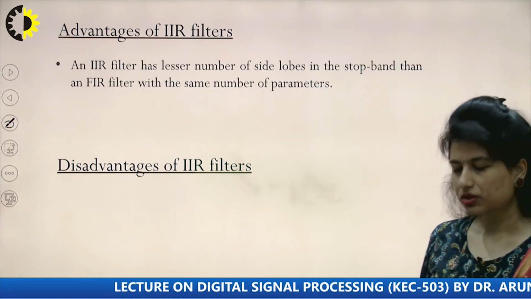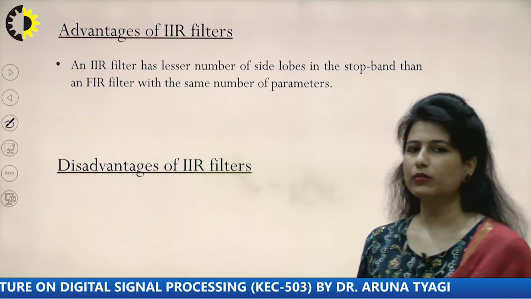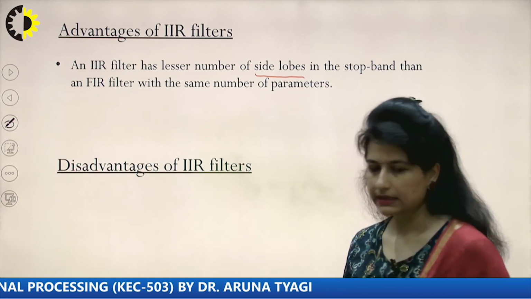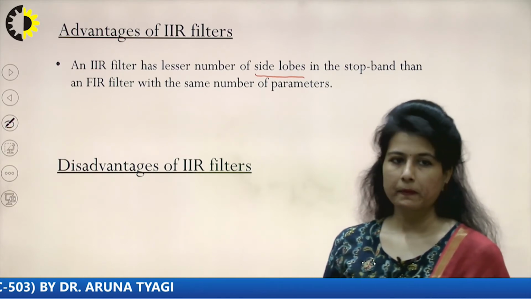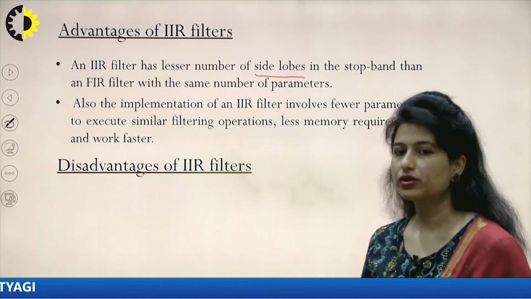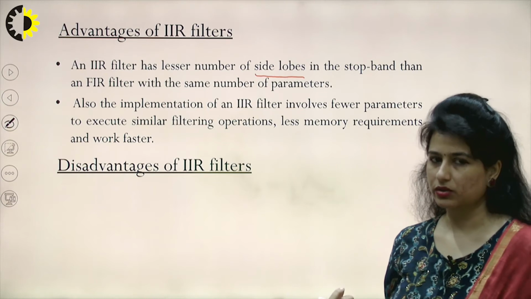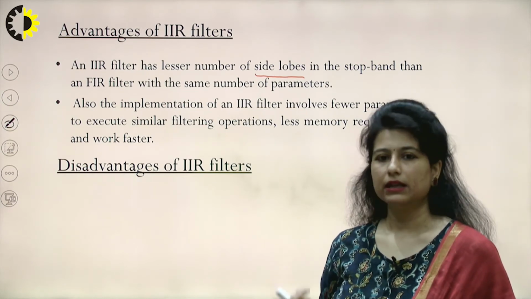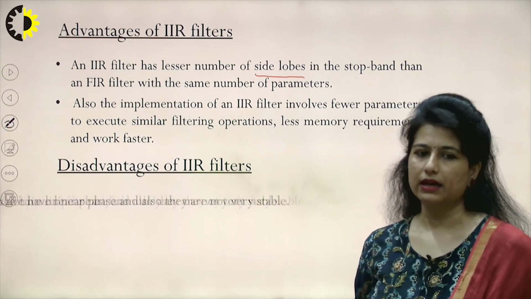So, various advantages of these IIR filters. The very first is that an IIR filter has a lesser number of side lobes. Whenever we talk about side lobes, we try to minimize the side lobes or back lobes of a system so that I am not losing energy. The next advantage is that when I am implementing an IIR filter, I would require fewer parameters to execute the similar filtering operation as in the case of an FIR system. The memory requirement would be less and they would work faster. So if speed is the choice, I would choose the IIR filter.